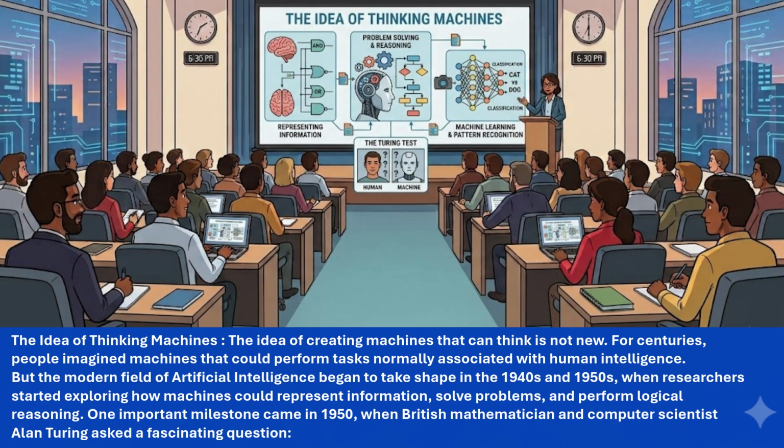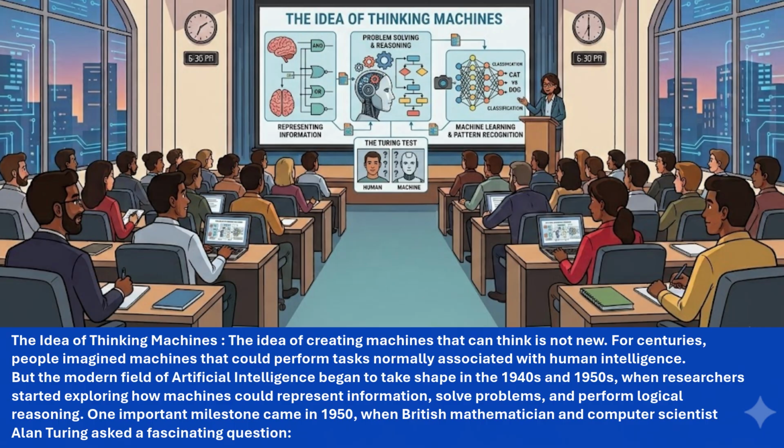The idea of thinking machines. The idea of creating machines that can think is not new. For centuries, people imagined machines that could perform tasks normally associated with human intelligence. But the modern field of artificial intelligence began to take shape in the 1940s and 1950s when researchers started exploring how machines could represent information, solve problems, and perform logical reasoning.